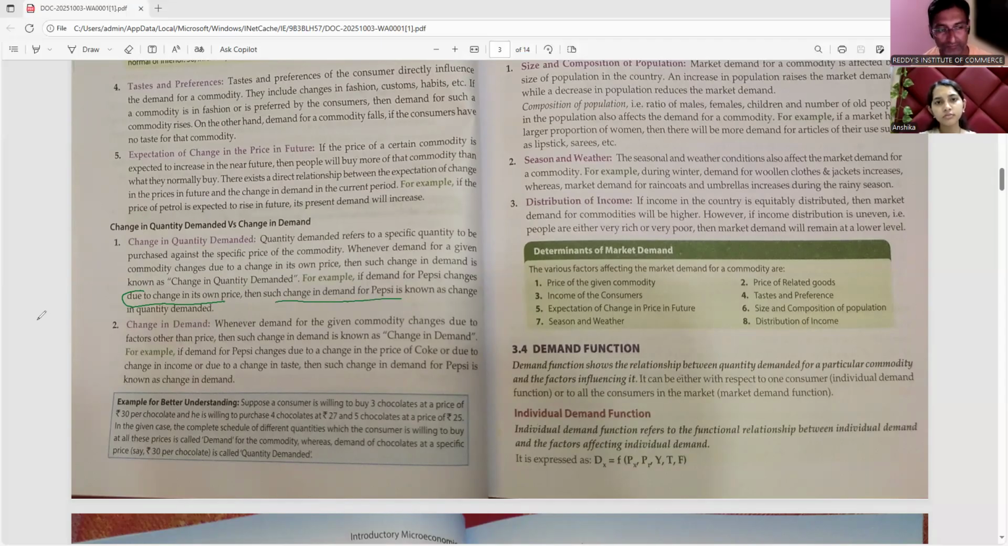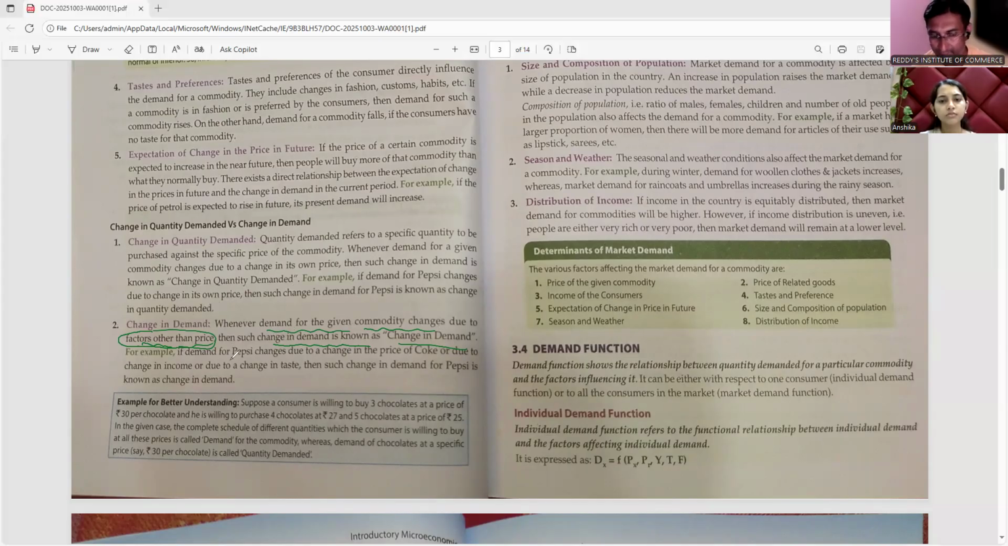Right? Your demand will be changed. Quantity demand will be changed. Right? Change in demand: whenever demand for the given commodity changes due to factors other than price, such change in demand is known as change in demand. Now, important point, factor other than price. Price को छोड़ के जो दूसरे factors affect कर रहे हैं ना, due to that reason, change in the demand of the commodity. Right? Let's see how.